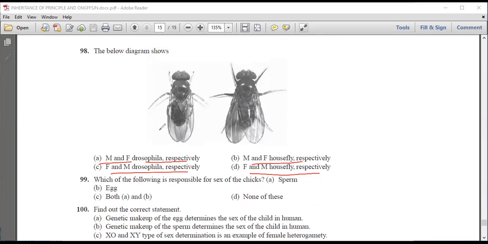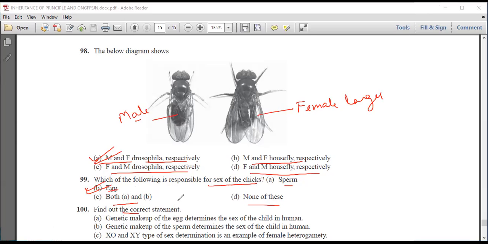We know that female is larger than male. So the first option is the correct answer. Which of the following is responsible for the sex of chicks? Sperm, egg, both, or none of these? We know that the egg is responsible for the sex of the chicks.